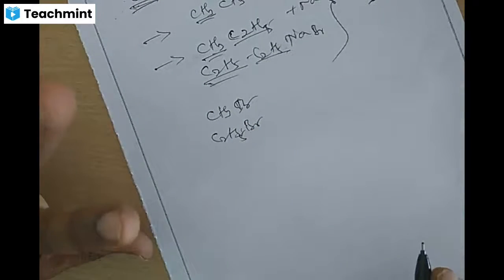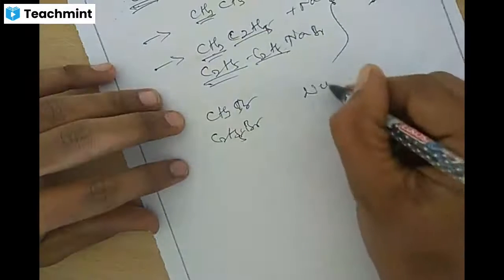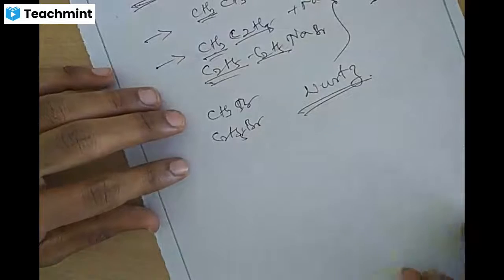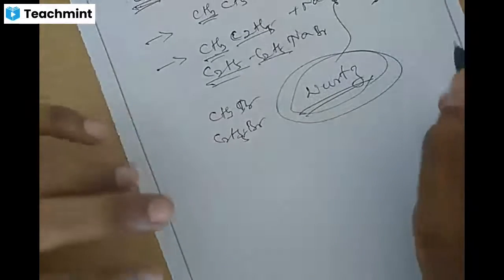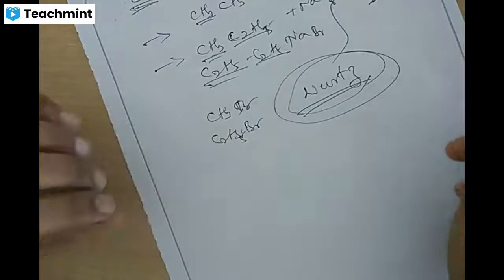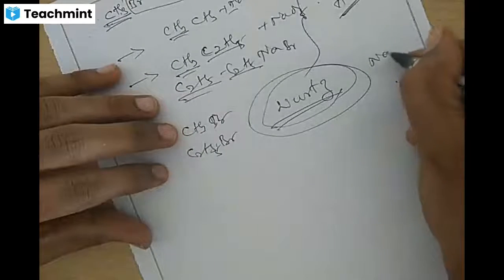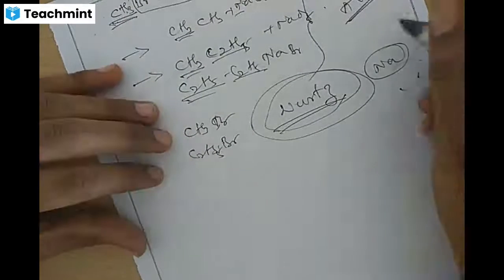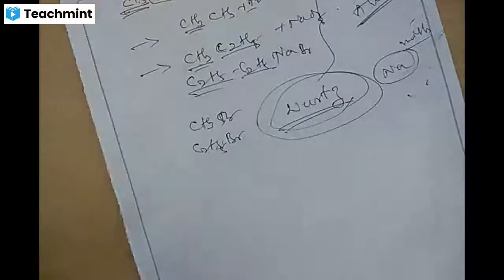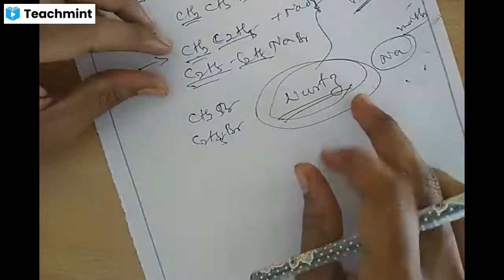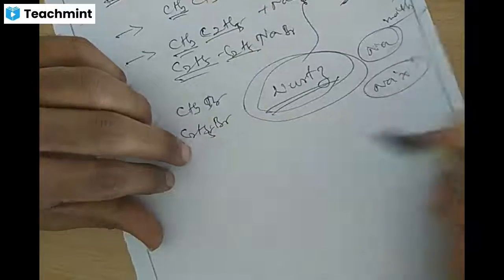So the third method of preparation of alkane is Wurtz reaction. What is Wurtz reaction? You have to remember. Haloalkanes are treated with sodium metal in dry ether. Why are we using dry ether? Sodium is highly reactive with water, and even reacts with moisture. So to keep it free from moisture, we use dry ether. In dry ether, we'll be getting a higher alkane along with the formation of sodium halide, NaX.